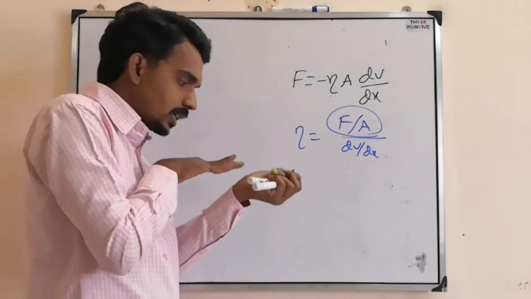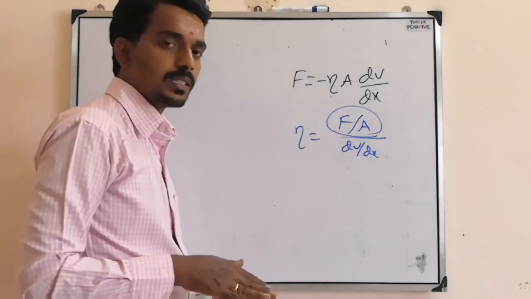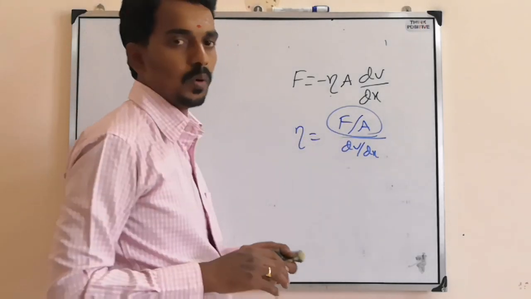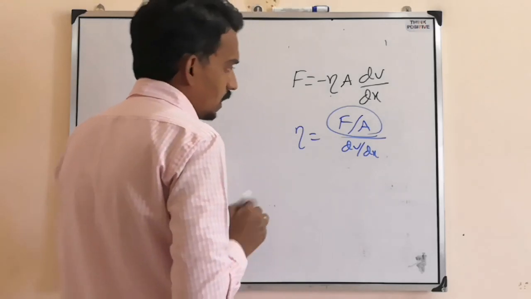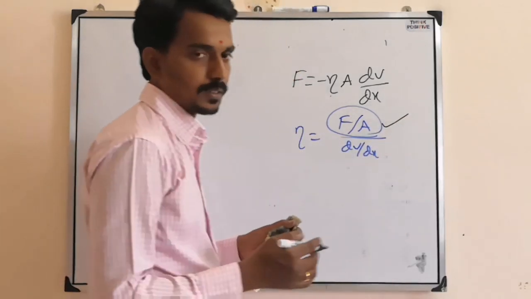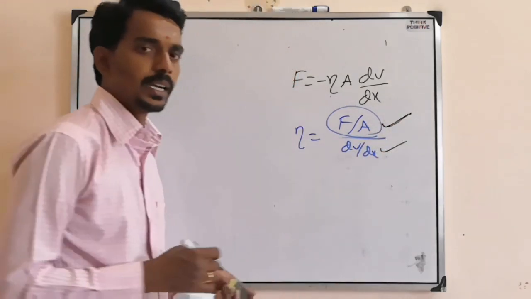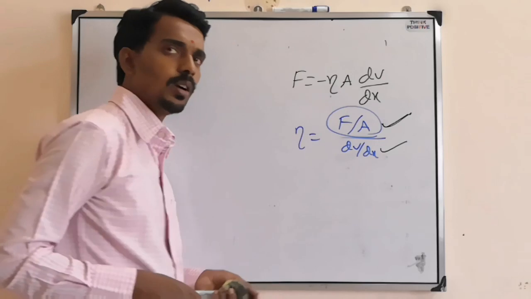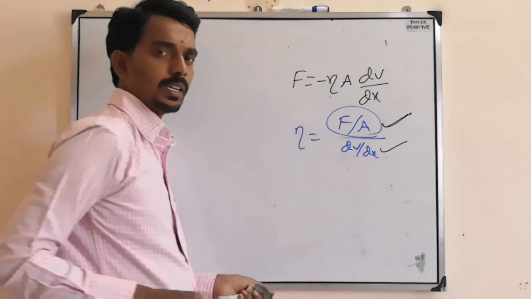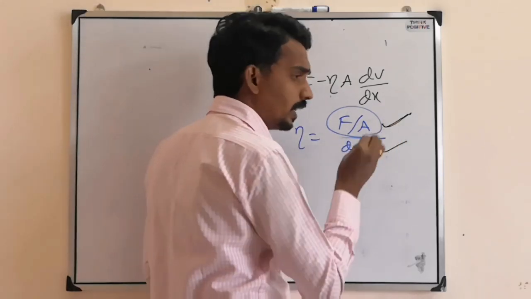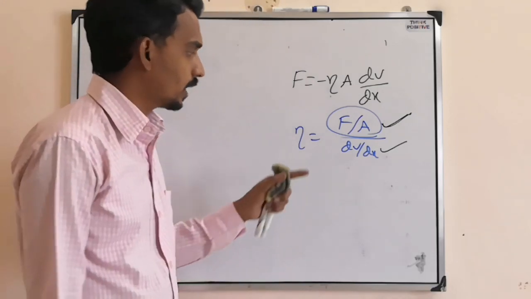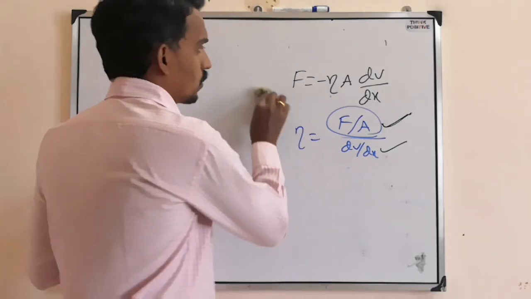That's why the force is parallel to the surface, just like tangential force. That's why we call it tangential stress. So the tangential stress per unit velocity gradient we call as coefficient of viscosity.